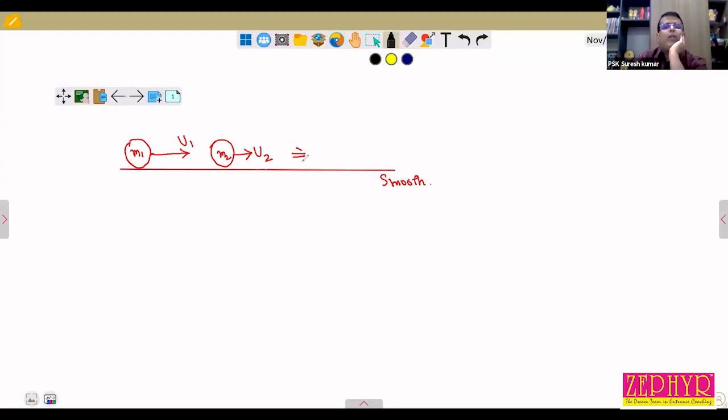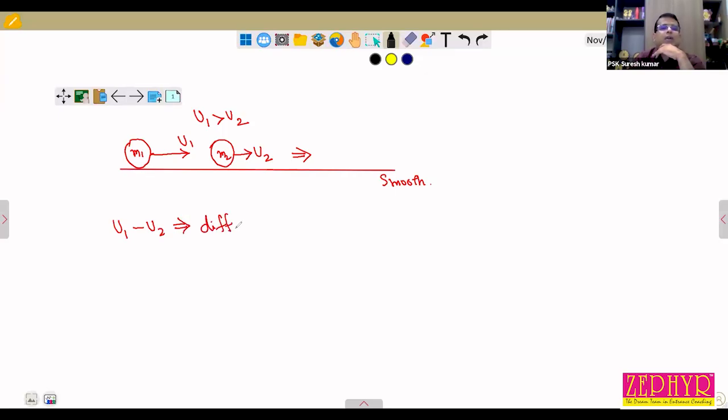For collision to take place, no doubt u1 must be greater than u2. Then only the body on the back side will collide with the body on the front. In one dimension, this u1 minus u2 is called the difference in velocity before collision, or it is also called velocity of approach.